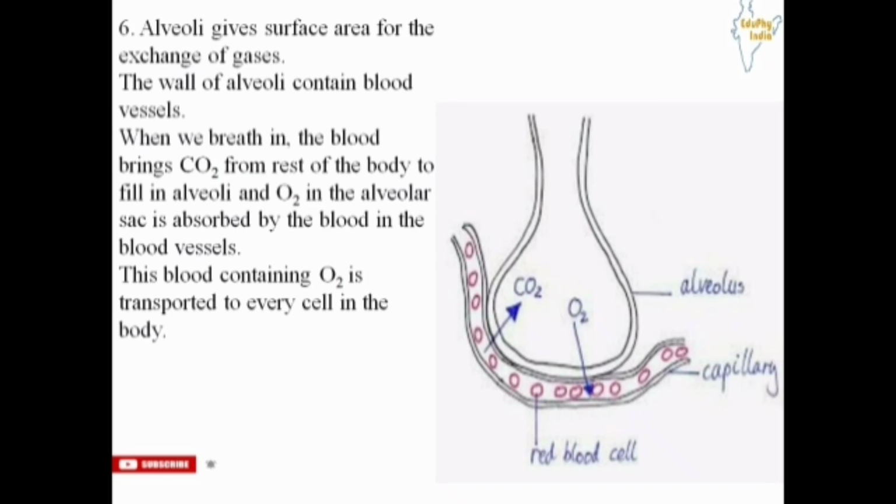Now in this figure you can see that there is an alveolus and a capillary, and exchange of oxygen and carbon dioxide takes place through the surface of the alveolus and capillaries. After diffusion takes place, the oxygen is transported by binding with hemoglobin, which is present in red blood cells, to every part of the body, and carbon dioxide is transported to the alveolus from the rest of the body in dissolved form in the blood vessels.